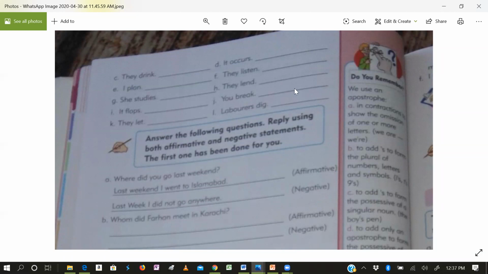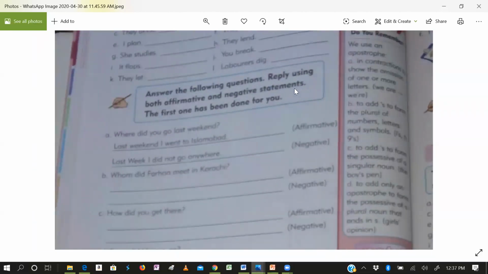Okay. Yes, who will make it? Let. Let is the second form. Let us go. And next is laborers dig. What is dig? Dug. Laborers dug. So you will complete the rest of the information with the sentences.